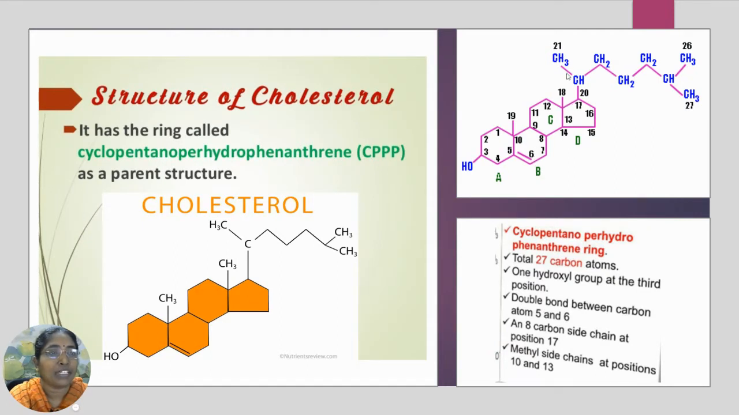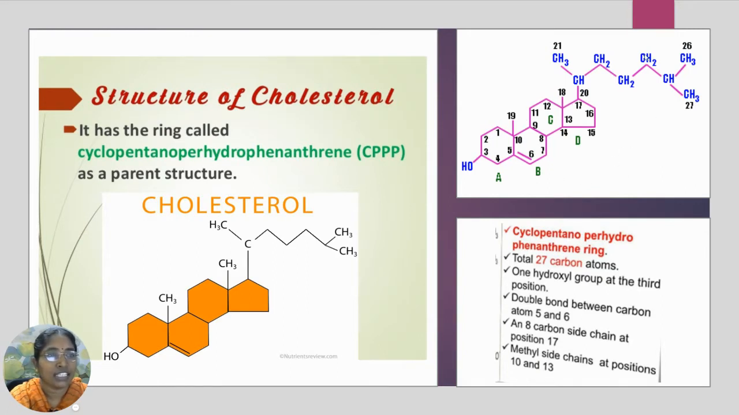And an 8 carbon side chain. This is the side chain. The 8 carbon side chain is present on the 17th carbon atom of cholesterol. And the methyl side chains are present on two carbon atoms, the 10th and the 13th carbon atom. See, this is the 10th and this is the 13th. Carbons 18 and 19 are the side chain methyl groups.